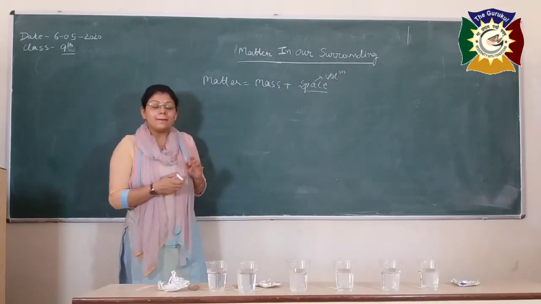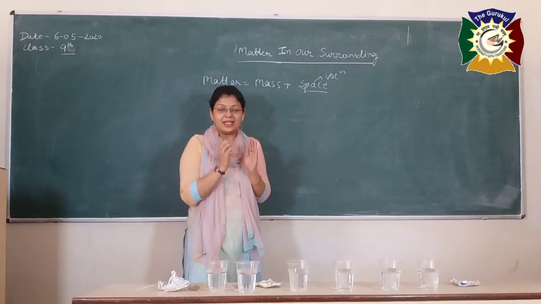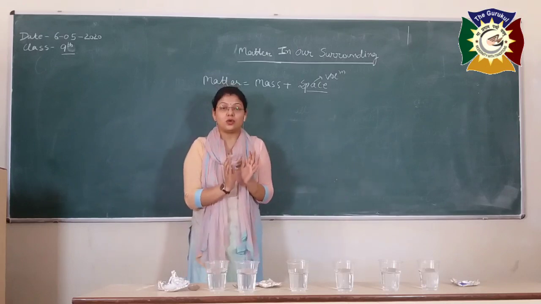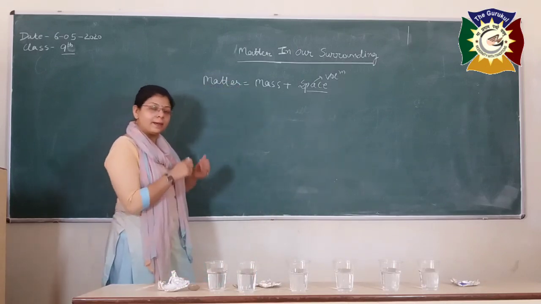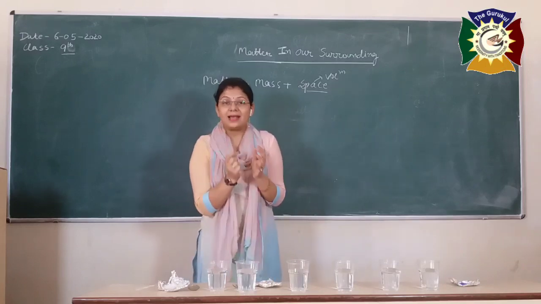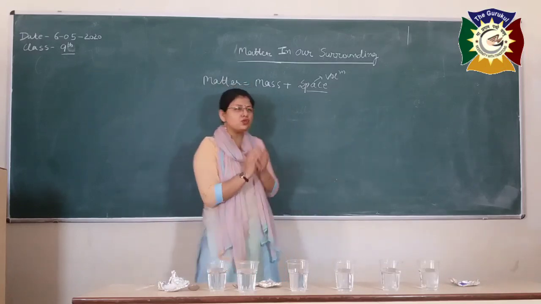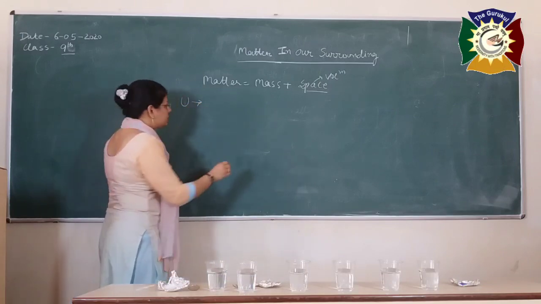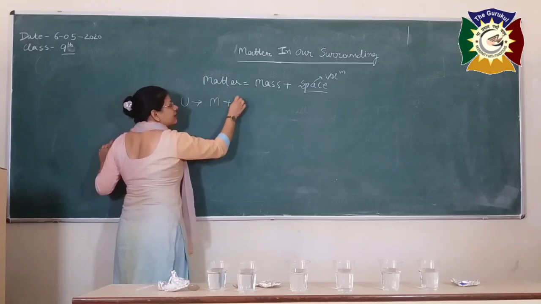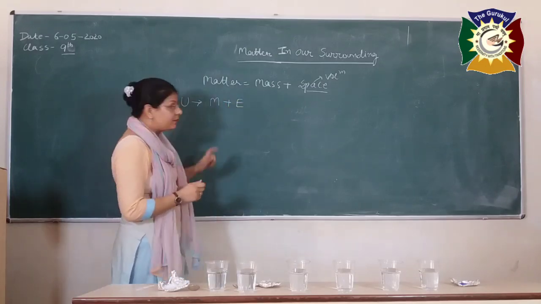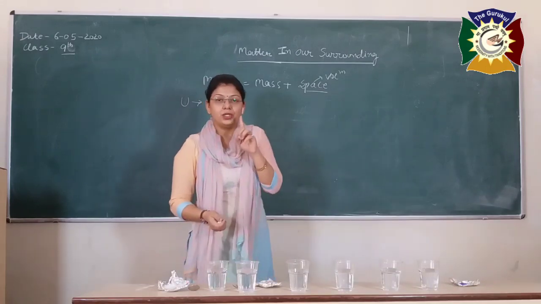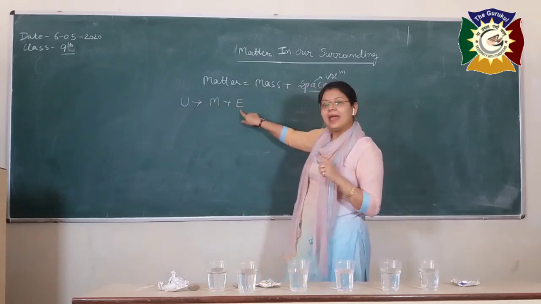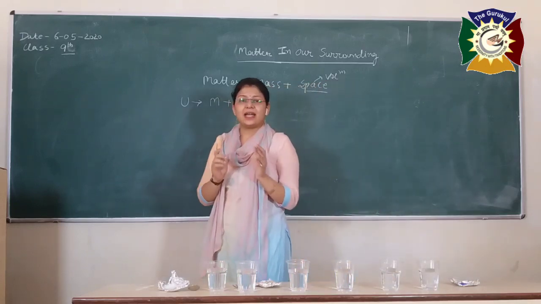That means what is a matter? The definition of matter is anything having mass and occupying some space in the universe is known as matter. So the whole universe, can you imagine, is made up of just two things. The universe is made up of only two things. First is matter and the second one is energy. That means, bache, each and everything in the universe is either in the form of matter or in the form of energy. So this is regarding the universe.